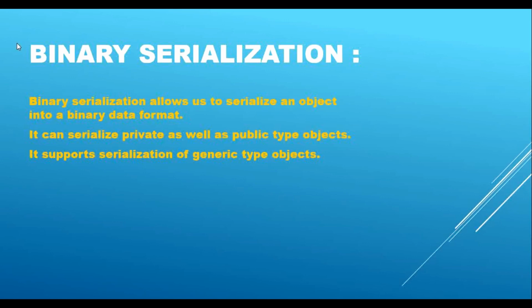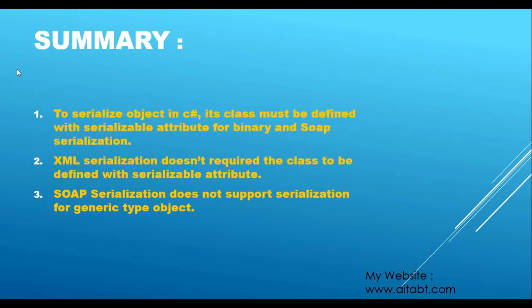So now let's quickly see the summary. The first point is that to serialize an object in C#, its class must be defined with the serializable attribute for binary and SOAP serialization. I have shown you that. For XML serialization, it doesn't require that the class be defined with the serializable attribute, because that anyway works with only public types, and that is not secured information anyway. So the serializable attribute should be defined on the class for binary and SOAP serialization only, because binary and SOAP serialization work with more secure objects to be serialized.